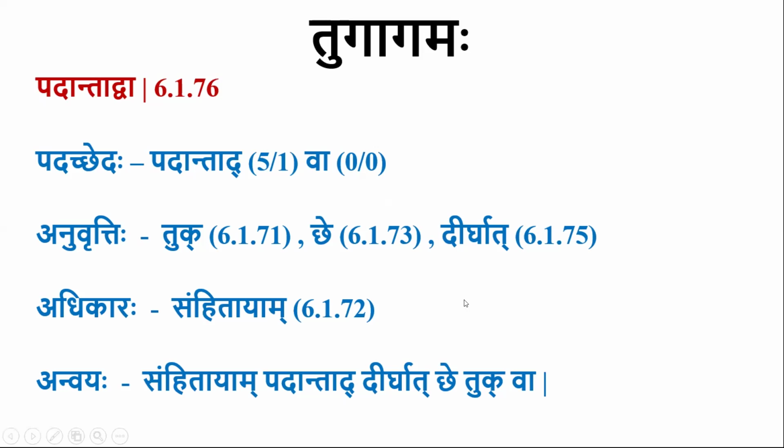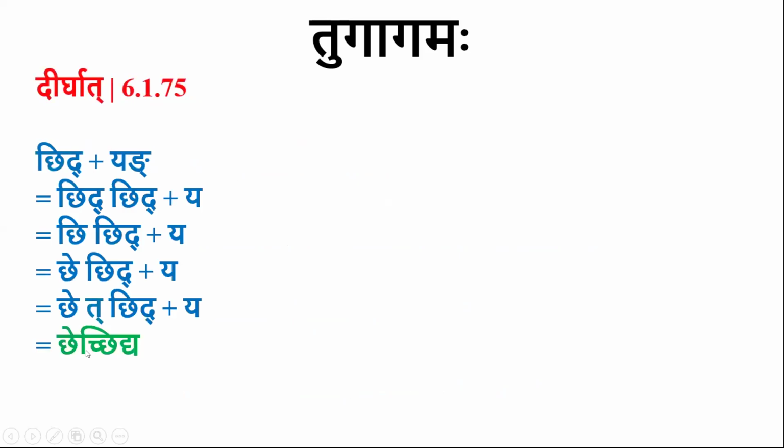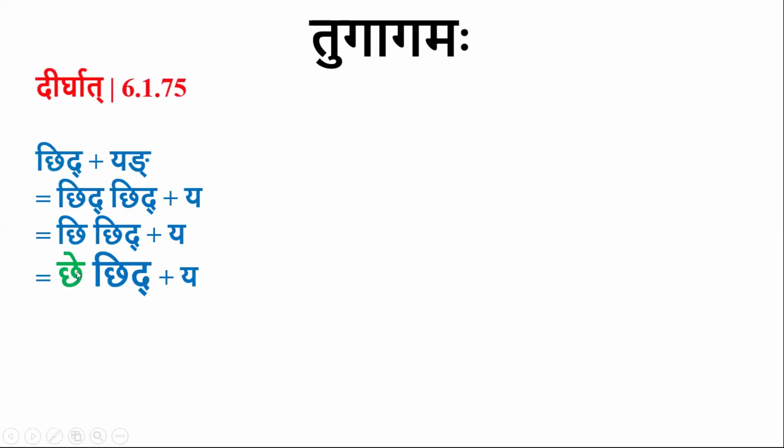So the anvayaha is: samhitayam padantad dirghat che tuk va, when there is samhita. If the dirgha swara is present at the end of a pada, and it is followed by chakara, then there will be tugagama optionally. It is not compulsory. In the previous examples I quoted, mlech, the ekara was not at the end of a pada. In chechid also, that ekara is not at the end of the pada. Both are examples of apadanta.